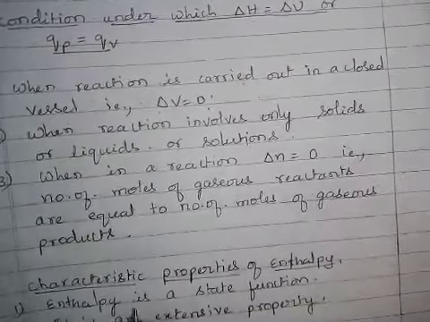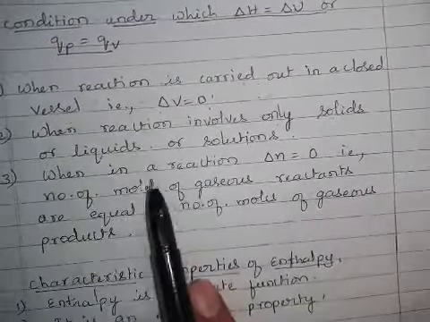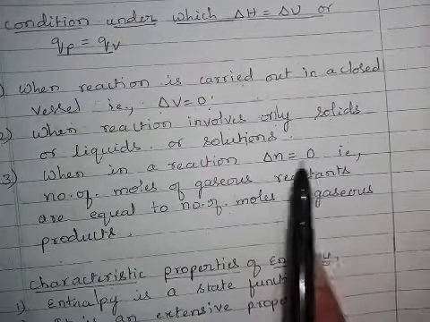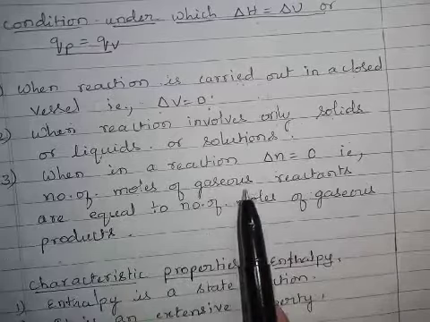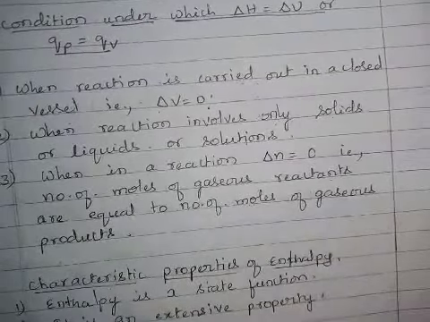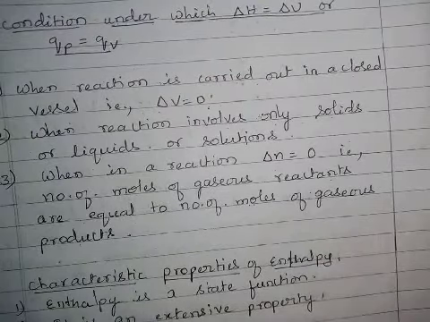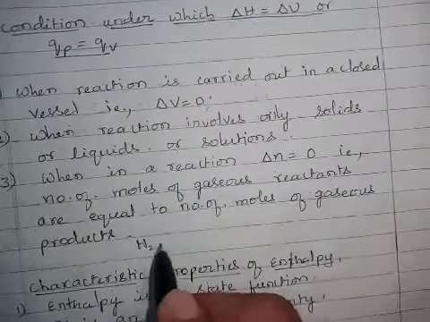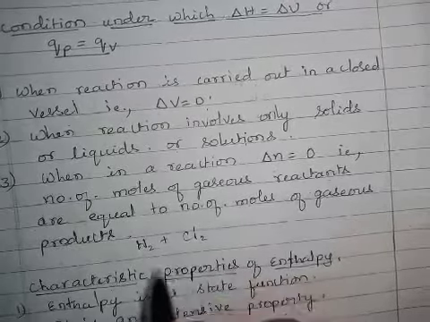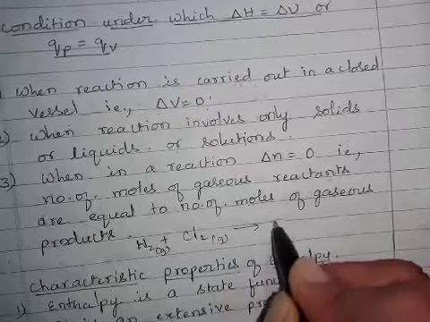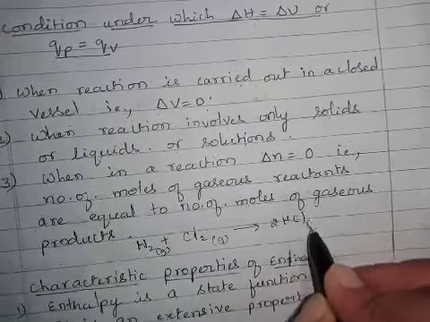Third, when in a reaction delta N equals 0, that is, the number of moles of gaseous reactants is equal to the number of moles of gaseous products. For example, H2 gas plus Cl2 gas gives 2HCl gas.